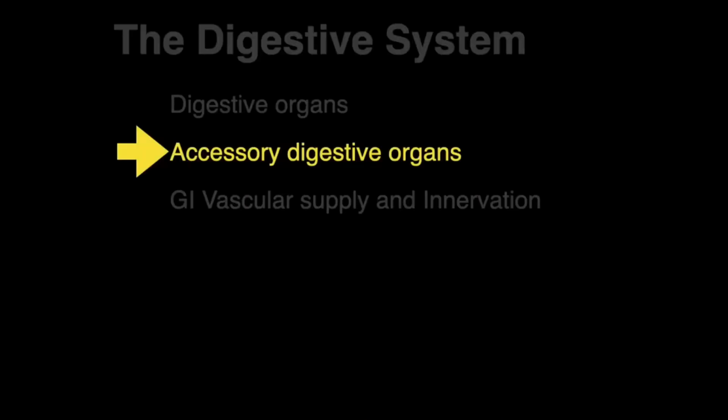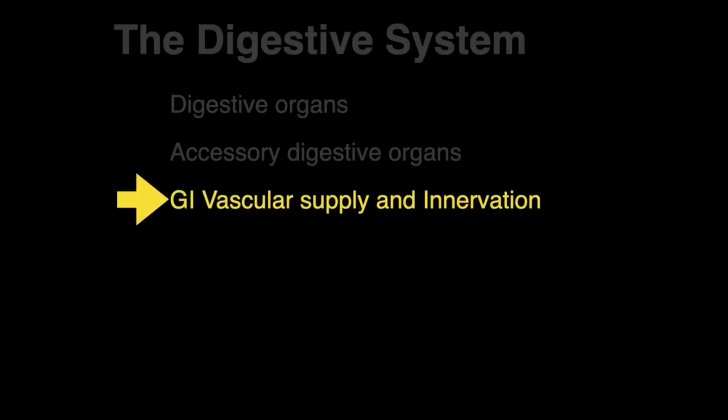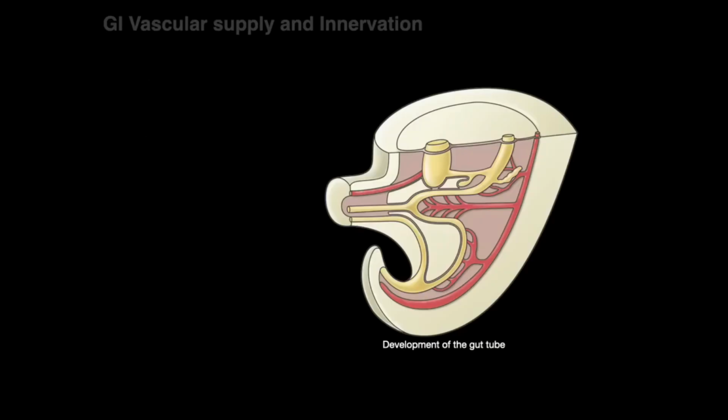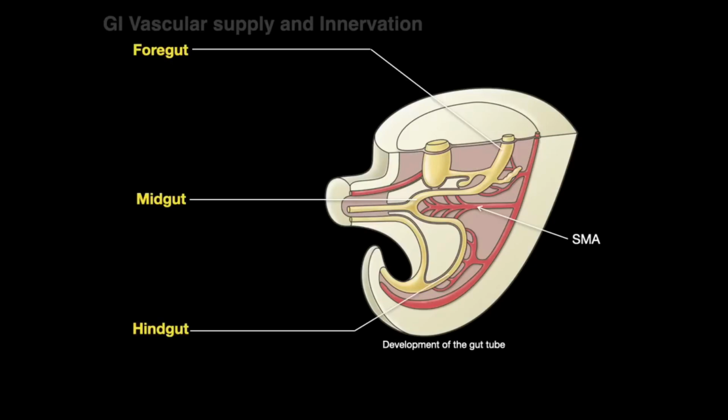All right. Let's now talk about the vascular supply and innervation of the GI organs and begin by talking about this embryonic foregut, midgut, hindgut. Here's a schematic of the development of the gut tube in yellow. And so there is what's called the superior mesenteric artery. And this gut tube that's forming from mouth to anus has this part in the middle of your abdomen where the superior mesenteric artery has this part of the gut tube that it herniates out. And so embryologists said, why don't we call this the middle gut, the midgut? So the part before it's the foregut and the part after it's called the hindgut.